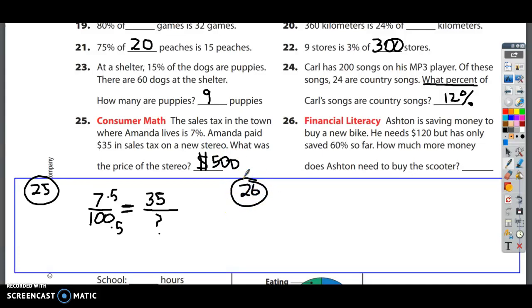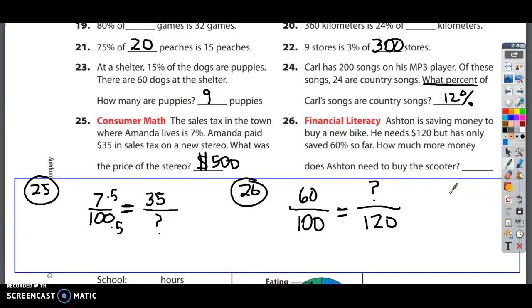Number 26. Ashton is saving money to buy a new bike. He needs $120, but only has 60% saved so far. How much more money does Ashton need to buy the scooter? So I know that 60% means 60 hundredths. And I know he needs 120, but he has only saved 60%. So where does 120 go? How much does he need for the entire purchase? It's 120. How much has he saved so far? We don't know. He has saved 60%, but we don't know how much that is.